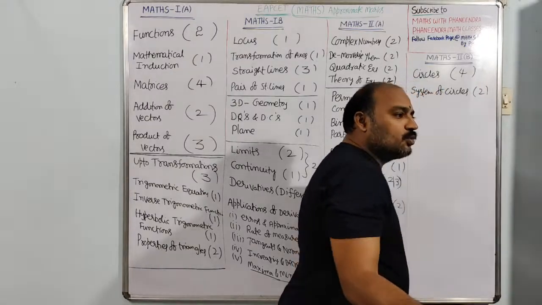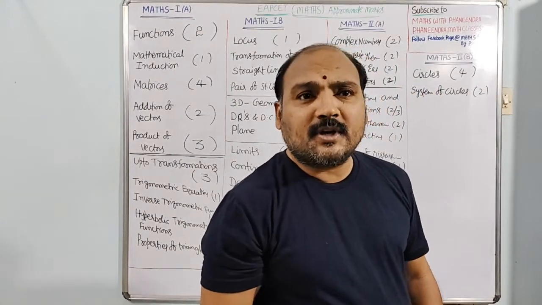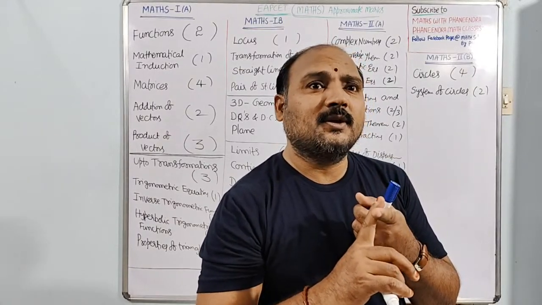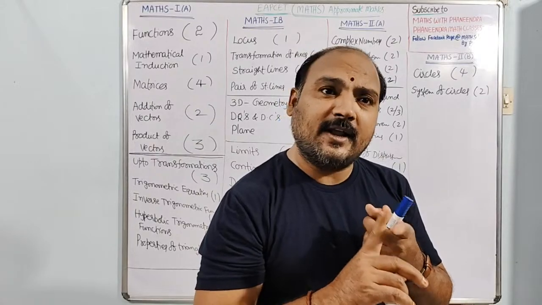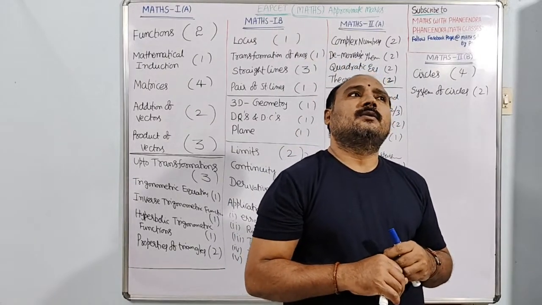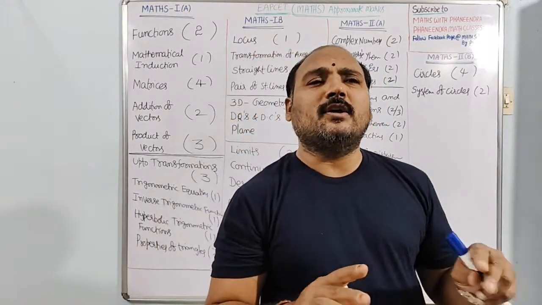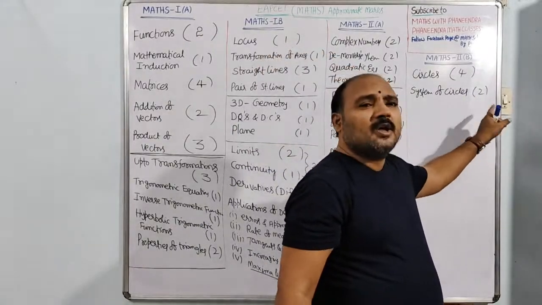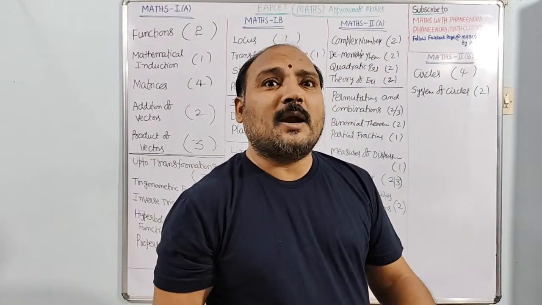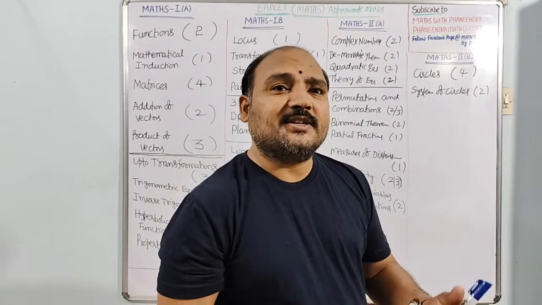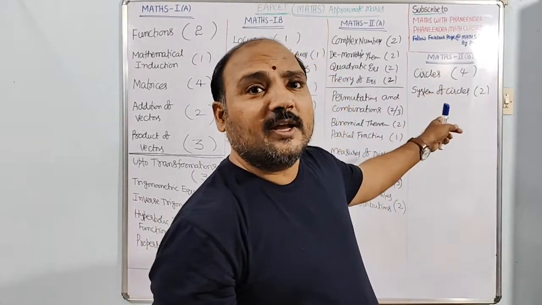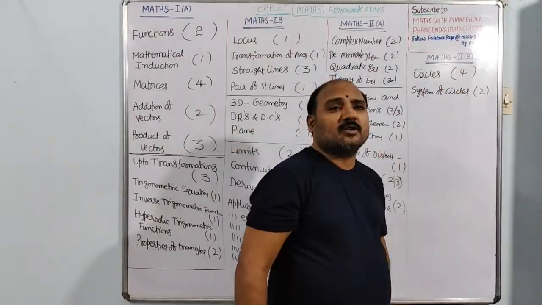In system of circles, 2 or 3 questions. Radical axis, radical center, and orthogonality of two circles. Orthogonality concepts, compulsory they will ask one question, and the S plus lambda L equal to 0 concept. Conjugate circles, polar in circles, conjugate lines, conjugate points in circles, these concepts.